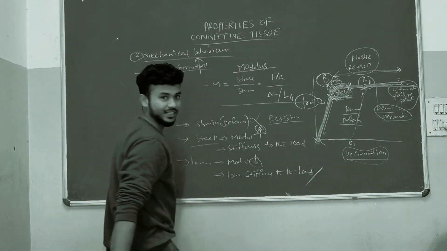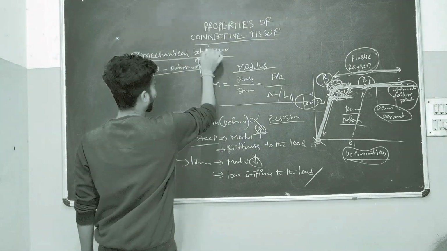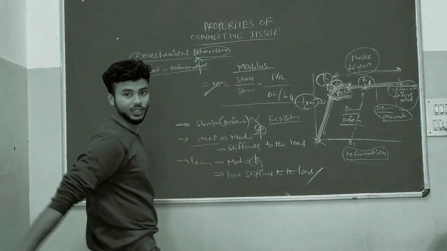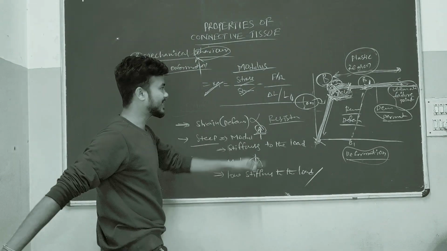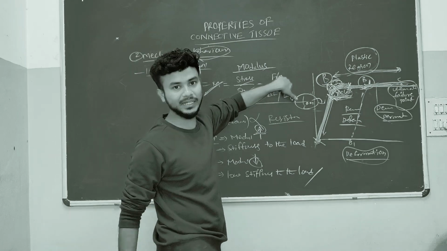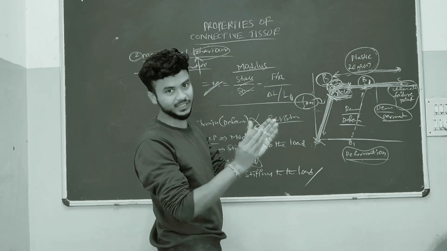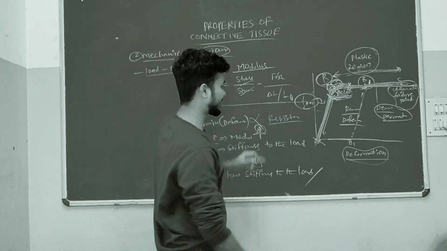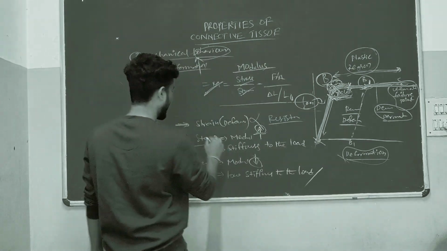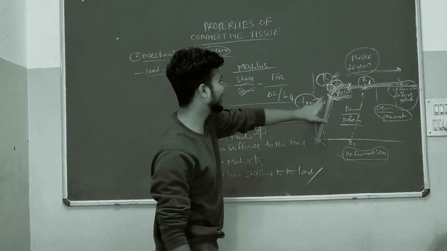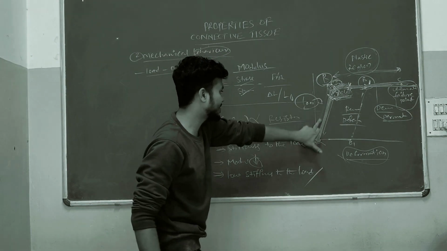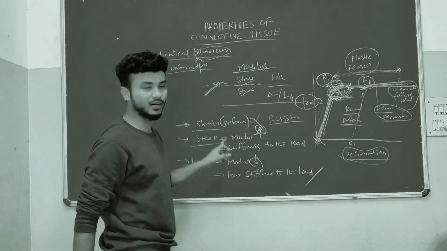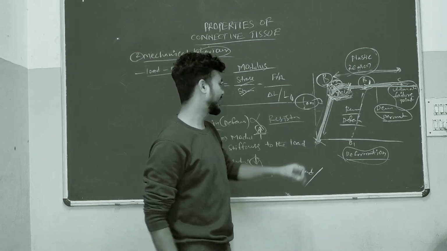In this curve, to see the mechanical behavior we use the modulus formula, stress and strain. Stress equals force divided by area. Strain is the change in length of the structure relative to its initial length, which is nothing but deformation. Here strain or deformation is directly proportional to the resistance.